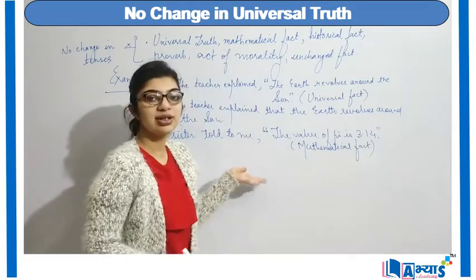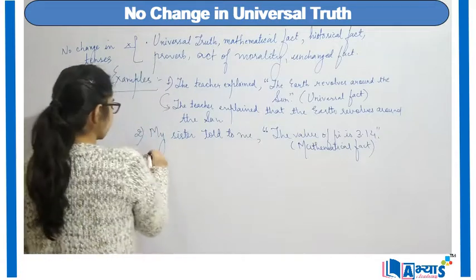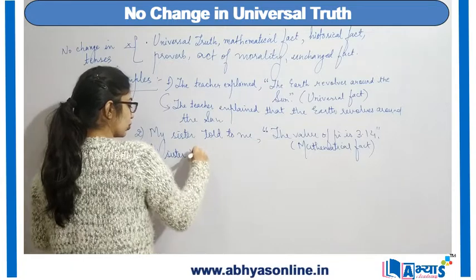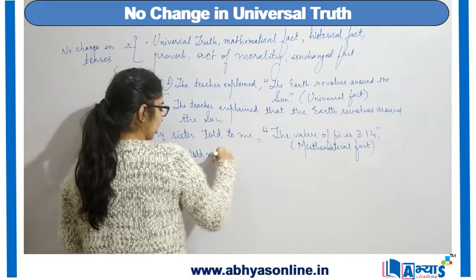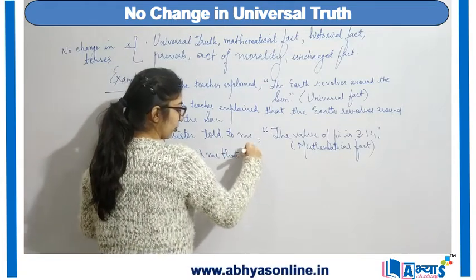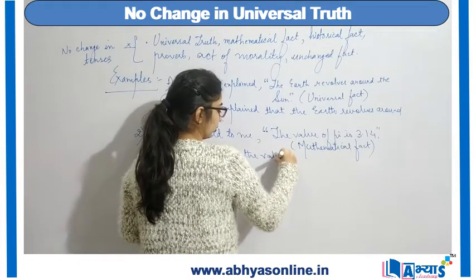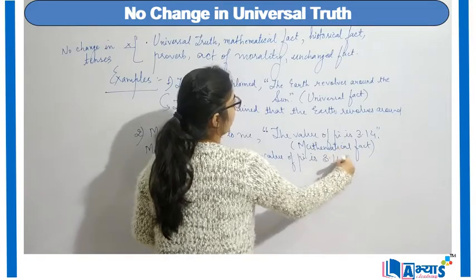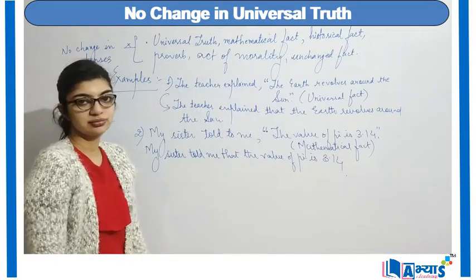I want to convert this into indirect form, so I will say my sister told me that the value of pi is 3.14.